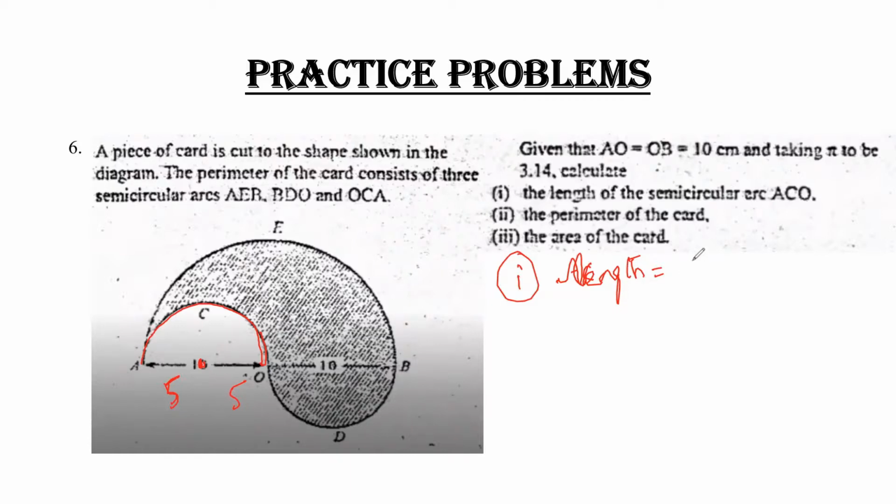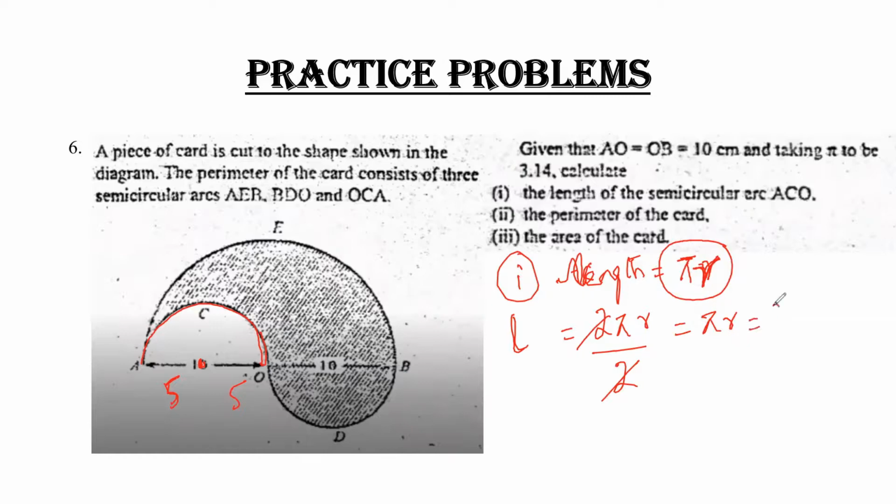Yes, tell me. The formula for length is pi r. How can you say that it is the formula for the length of a semicircle? Since you all know that the formula for the circumference of a circle is 2 pi r, and if I want to calculate the value for a semicircle, I have to divide it by 2, and my answer is pi r.